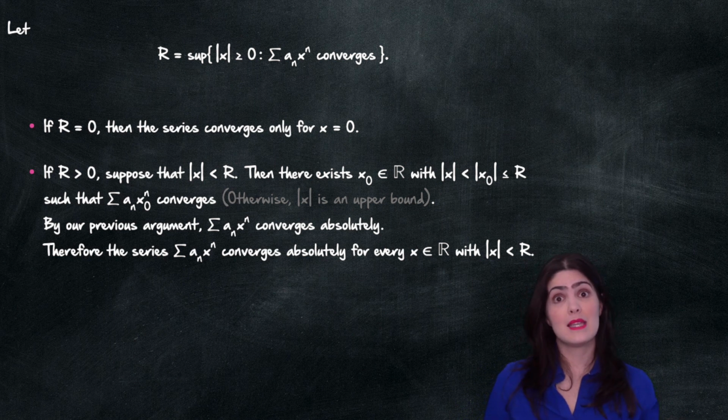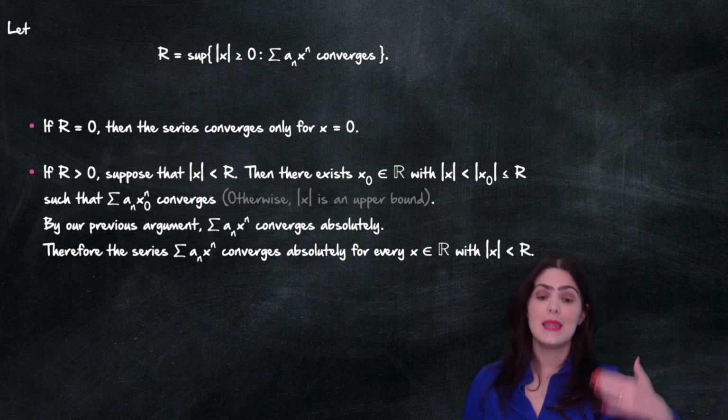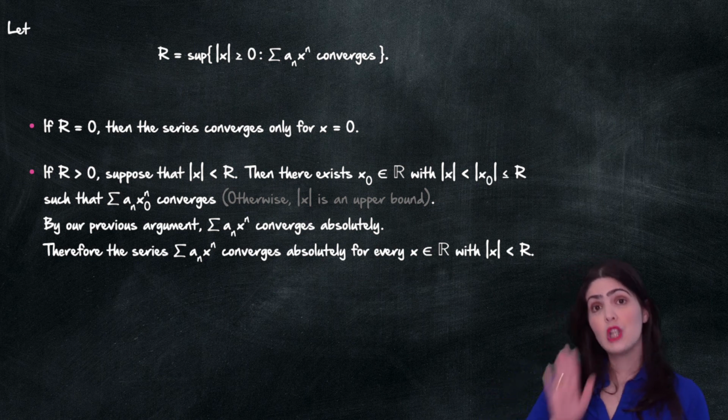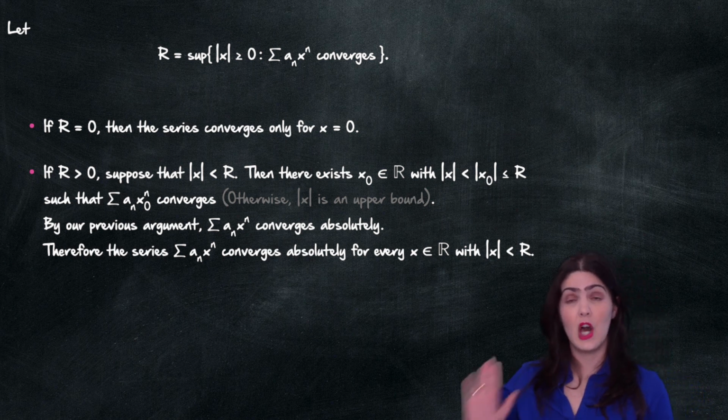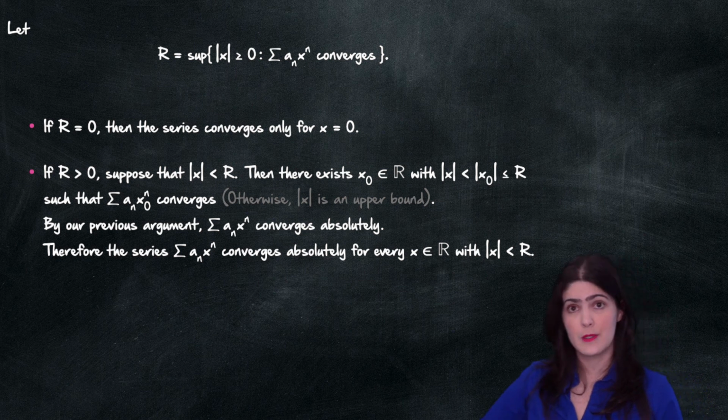The only thing that we were asking for was that the absolute value of x was strictly less than R, and for that value of x we showed that my power series was absolutely convergent. So we know that as long as the absolute value of x is less than R, my power series is absolutely convergent.